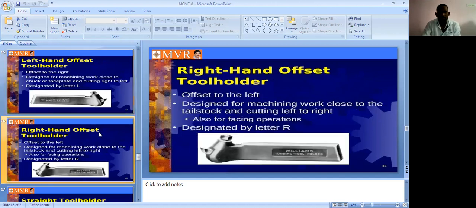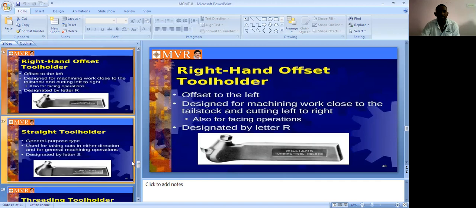But in the right hand one, it is offset to the left. See here, it is designed for left hand cutting. This one is designated by R1. It is one of the turning tool holders, where the cutting is from left to right. So it is one of the right hand offset tool holders.